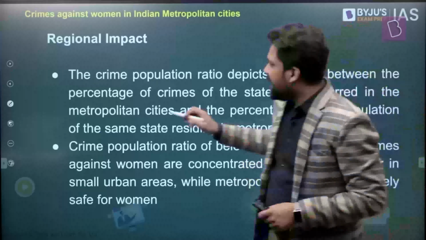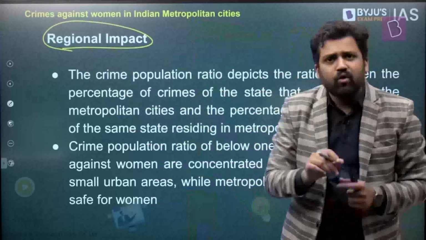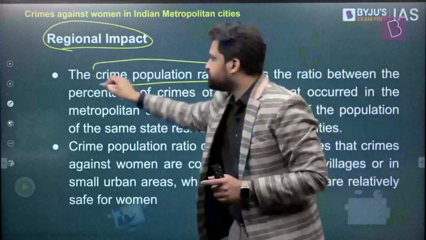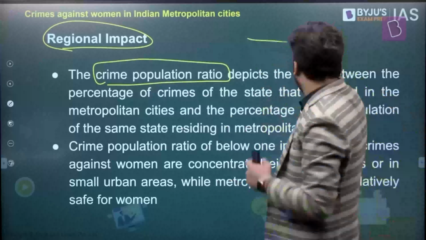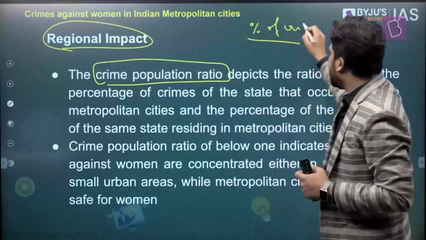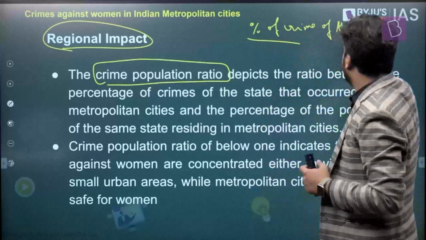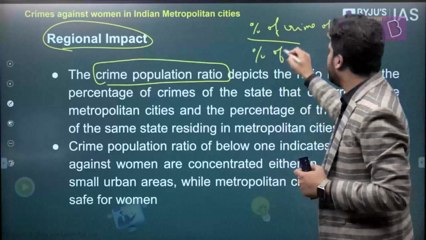Now, another way to analyze this is to look at different regions, different states, and how the crime rates vary in different states. So what they have done is look at what is called the crime population ratio. Now, what is the crime population ratio? They're basically taking two numbers here. One is the percentage of crimes of the state by the percentage of population.